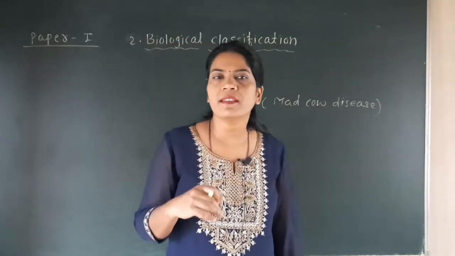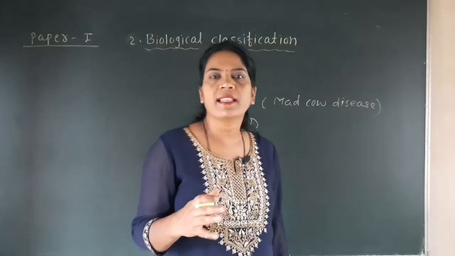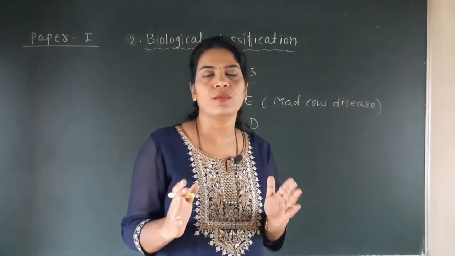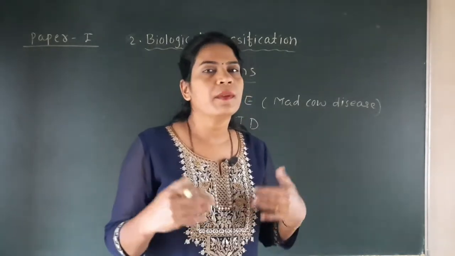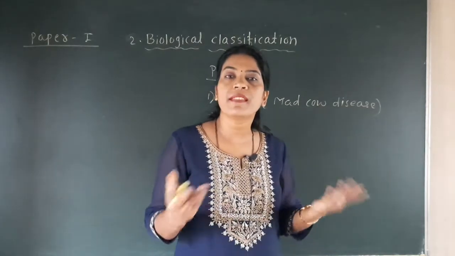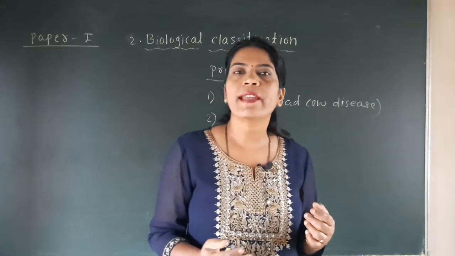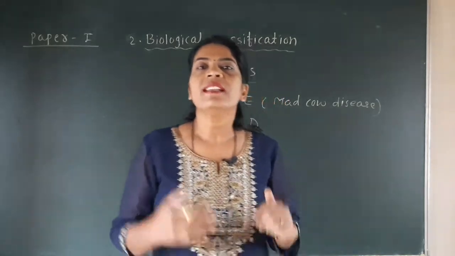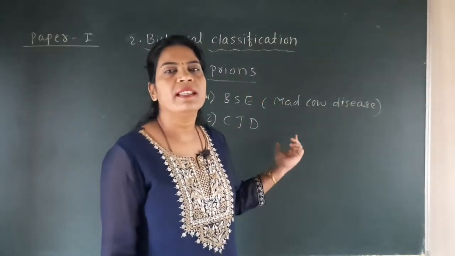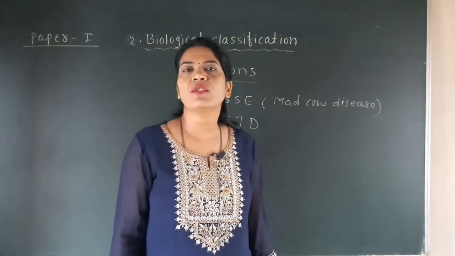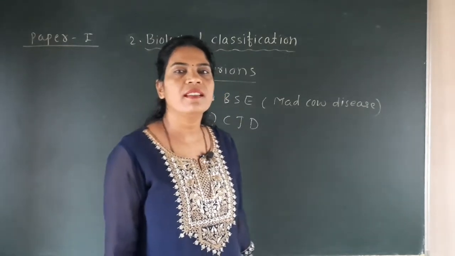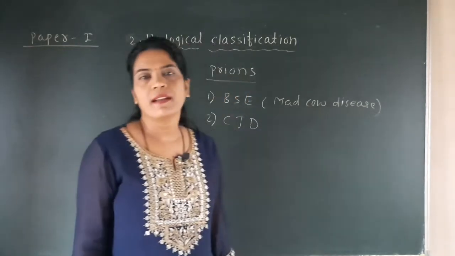We see this mad symptom like a mad person who sometimes becomes nervous, sometimes aggressive, while it cannot walk properly, cannot stand properly, cannot carry out its work properly. Such symptoms can be found in a cow which has infection of this prion, and that's why the disease is called mad cow disease.